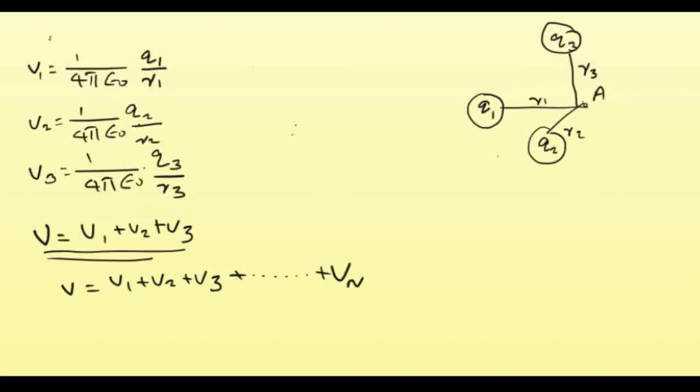Then similarly we can find the potential energy due to a large number of charges at a point. Let Q be the charge present initially, and into the field of this charge Q we are bringing a charge Q1, so that R1 is the distance between Q and Q1.